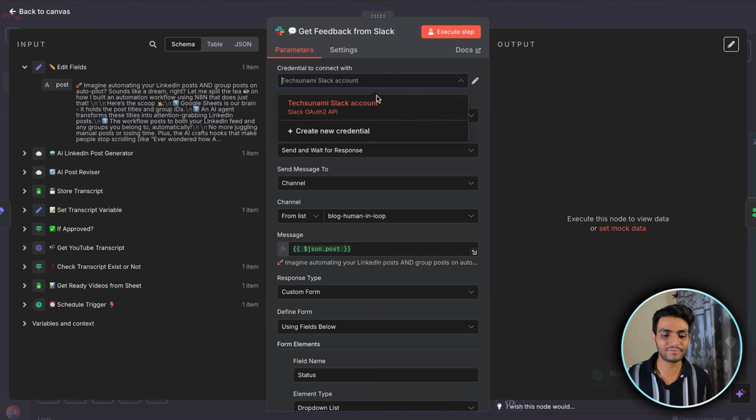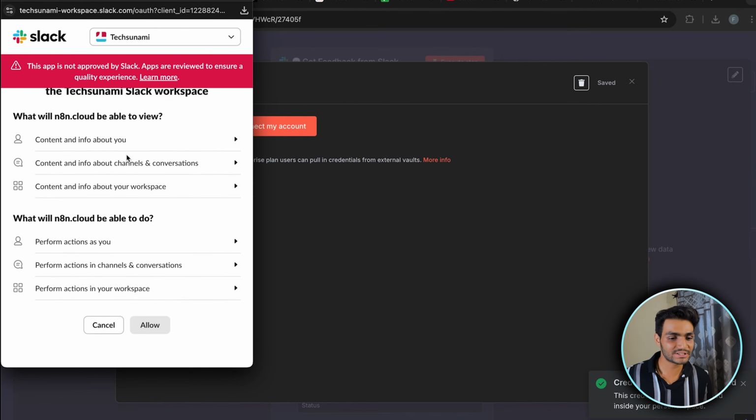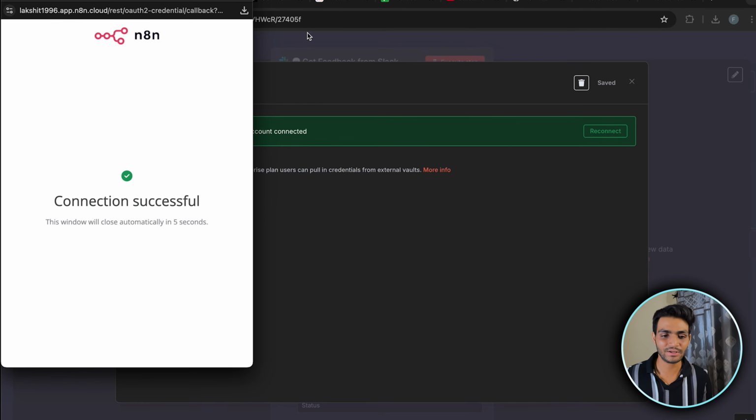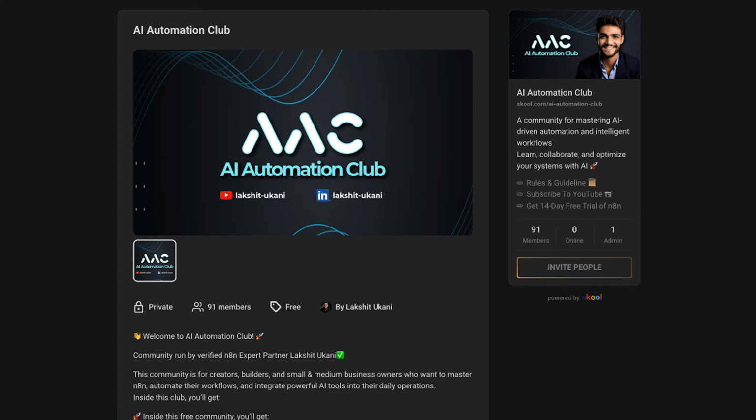To connect to Slack, it's a very simple thing. Create a new credential and connect my account using the normal Slack Google login, and you will be good to go. If I show you, connect my account. Now select the account which is there and allow it, and it is done. Then you might need to select the workflow name or something. That's a very simple thing. If you're not able to find it, just Google it, or you can ping me in my school community and I'll help you out over there.